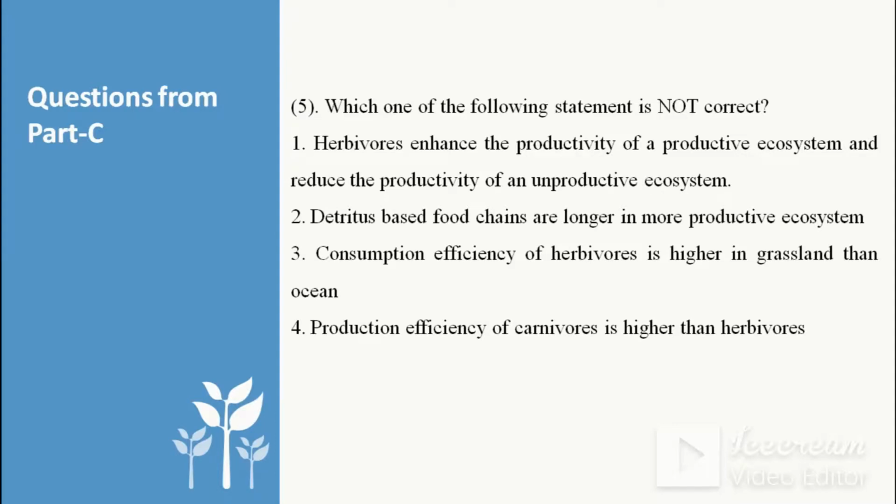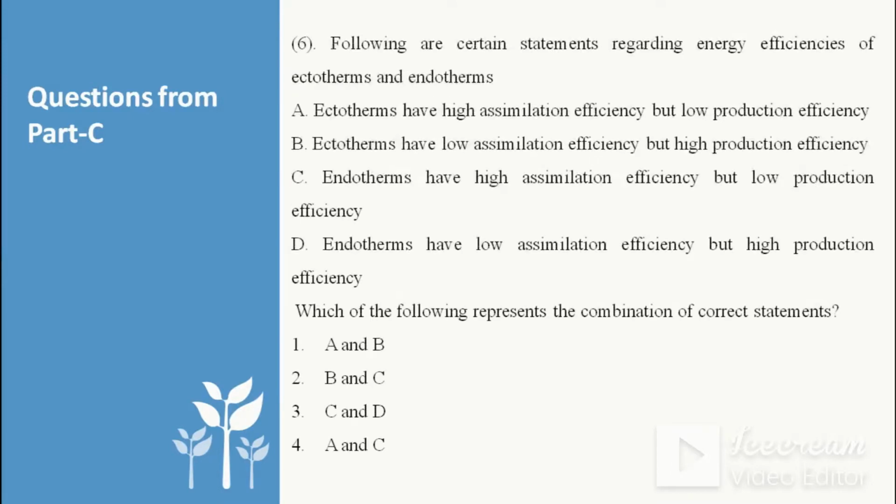So the right answer is: consumption efficiency of herbivores is higher in grassland than ocean. So it is not correct, because terrestrial ecosystems have lower consumption efficiency as compared to aquatic ecosystems. Now proceed to the sixth question, that is, the following are certain statements regarding energy efficiency of ectotherms and endotherms. So we have 4 options here, that is, ectotherms have high assimilation efficiency but low production efficiency.